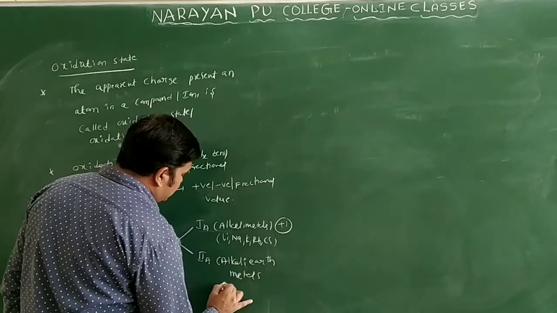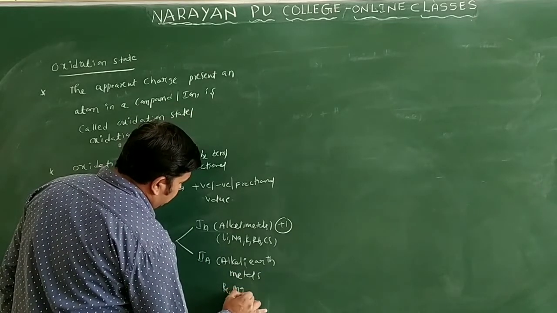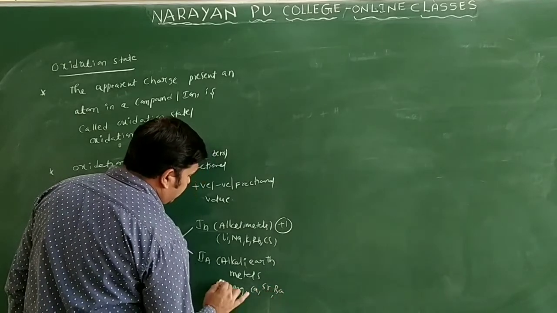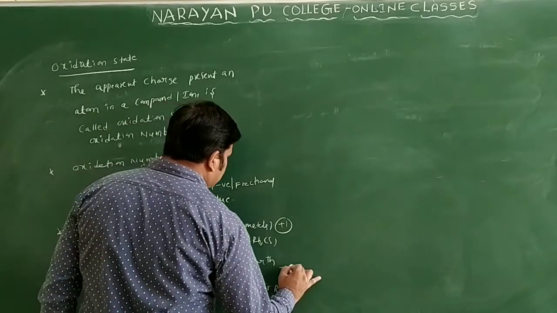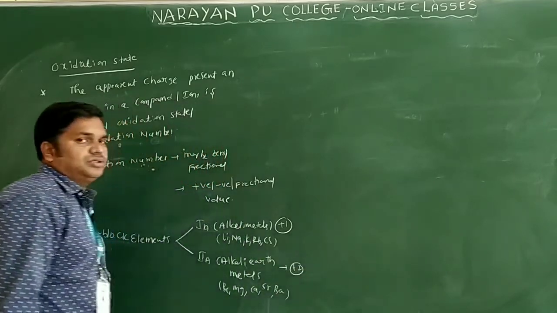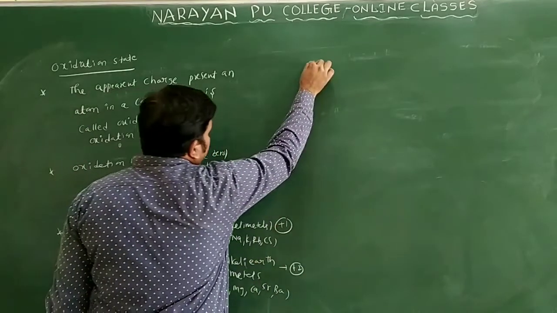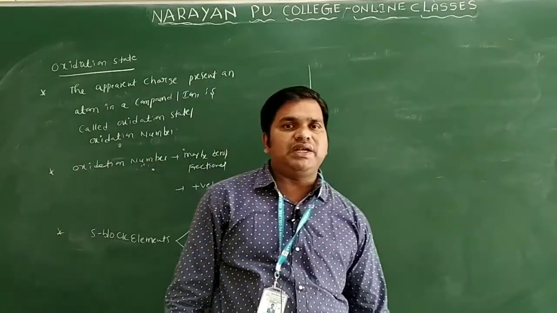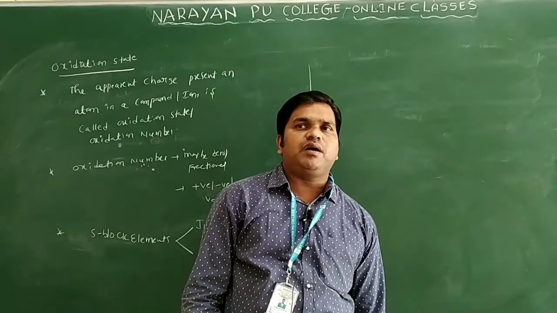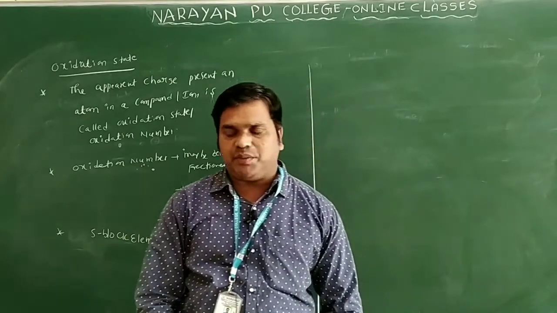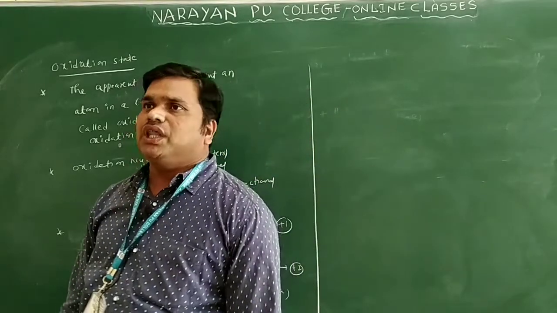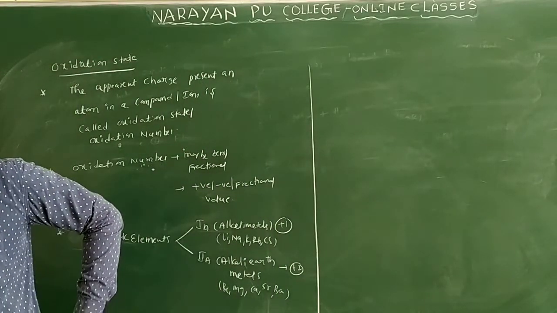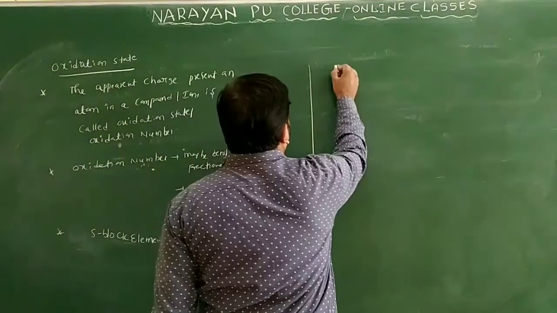Alkali earth metals, those we are calling beryllium, magnesium, calcium, strontium, barium and radium, will show only the +2 oxidation state. This is regarding S block elements only. Coming to the P block elements, they will show multiple oxidation states only. Depending upon the combining capacity or the formation of the compound, they will show multiple valencies, especially in the case of P block elements.